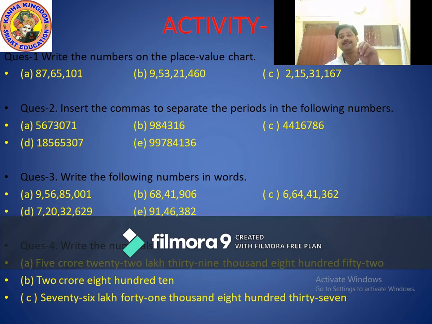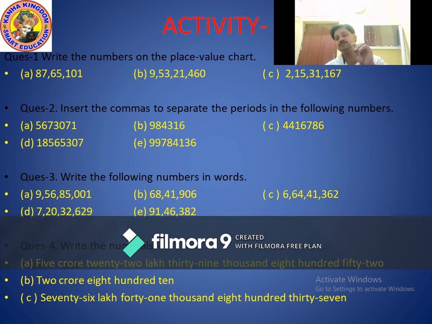Now I will tell you the B part of the homework or activity part. In the activity part, 68,41,906. 68,41,906 has only 2 commas, which means 3 periods. Okay, so it is easy to solve. Very good.